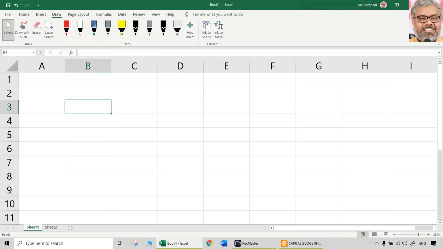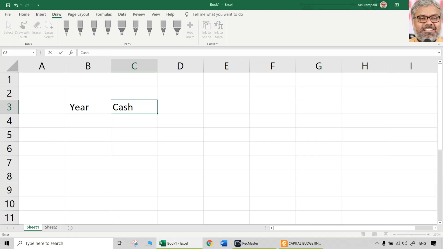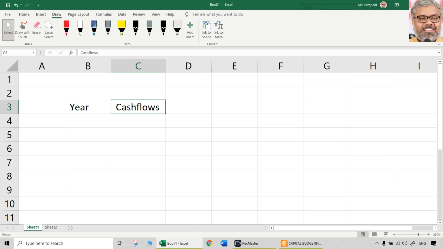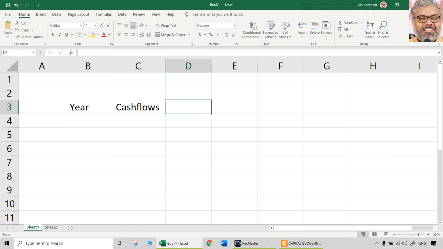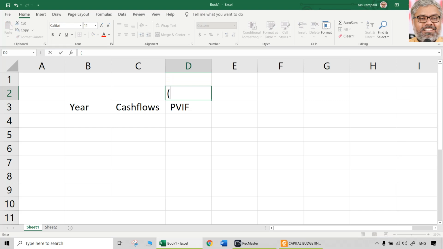Then you will need to have these columns: year, then cash flows, then let us technically call it PVIF, but specifically write the percentage of the discount factor on top of it so that it is clear.